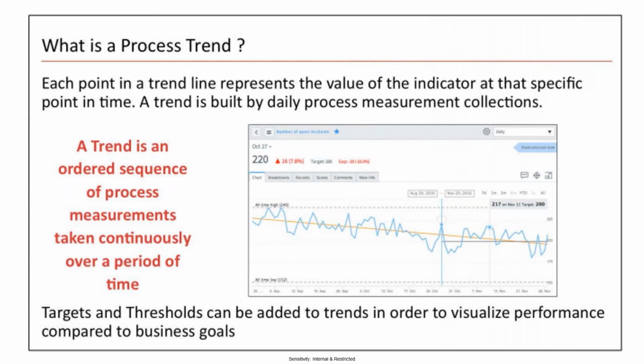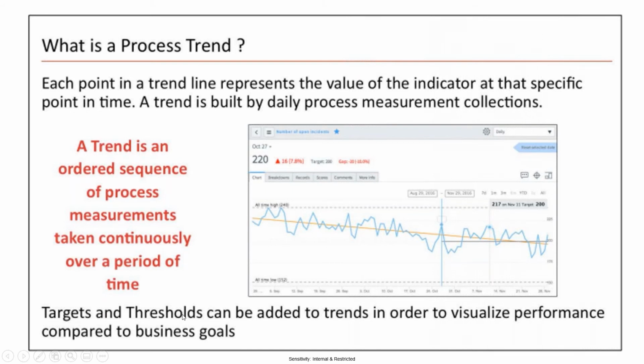In the same way, if you combine the data of all the days from the past 3 months, it will form a line or a flow, which is called a trend. It is nothing but an ordered sequence of process measurements taken continuously over a period of time.